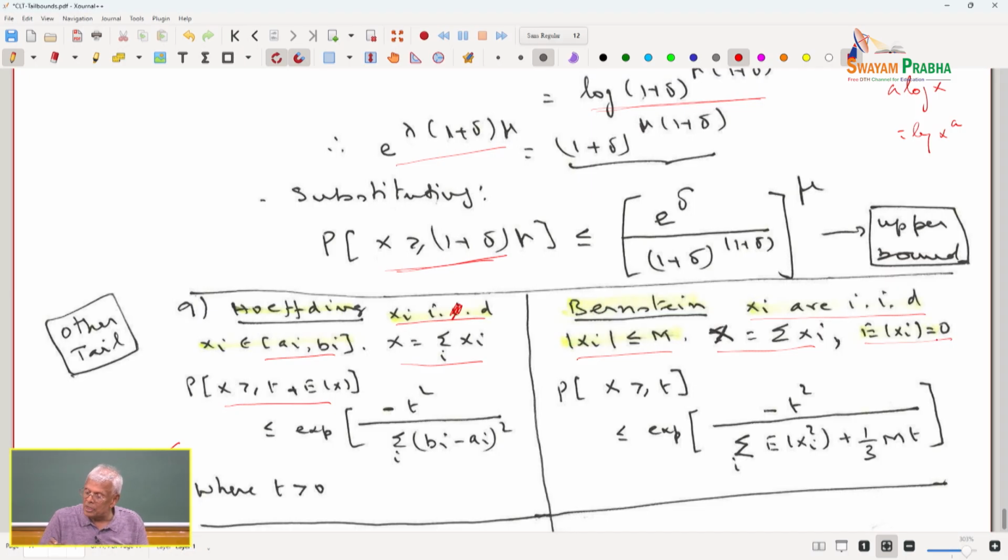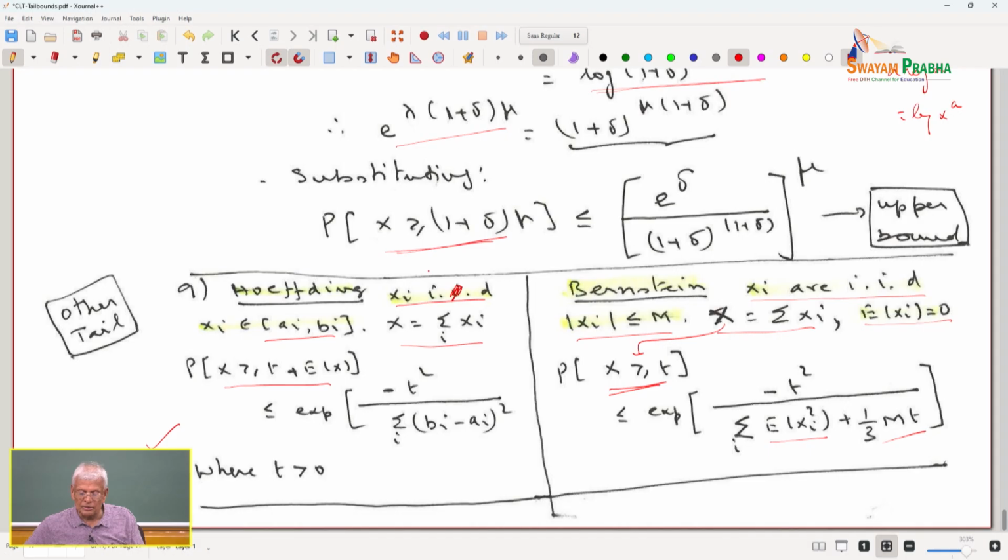In this case, the tail of the sum is again given by exponential minus t square divided by the variance term plus 3mt. So, if the bound m is large, this quantity is much smaller. Minus t square, if t is large, is also much smaller. So, this is the essence of it.